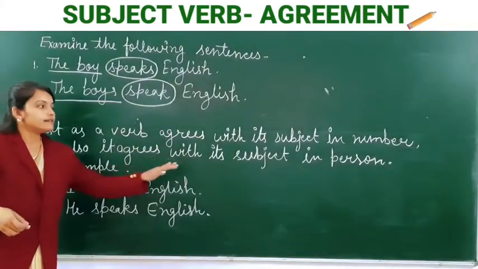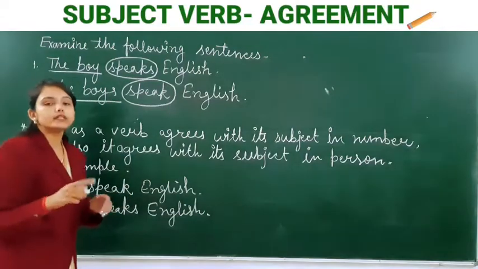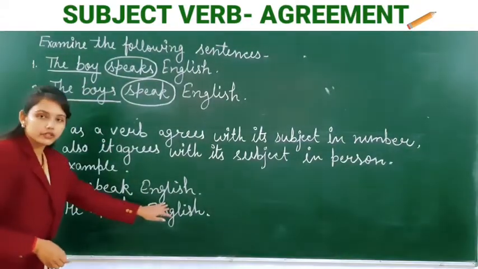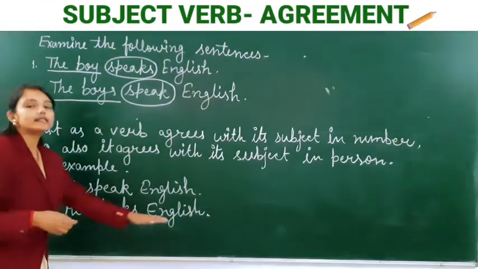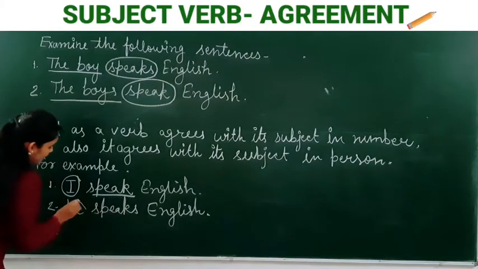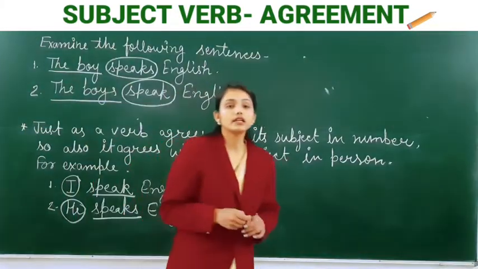As a verb agrees with its subject in number, so it also agrees with its subject in person. For example, I speak English. He speaks English. Here I with speak and he with speaks. Okay beta, now listen carefully.